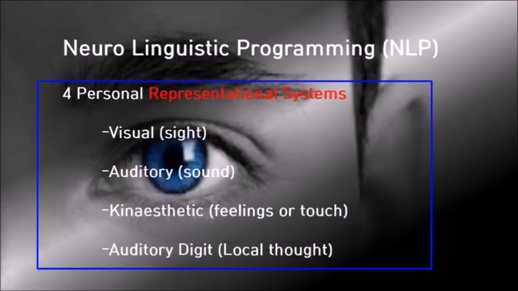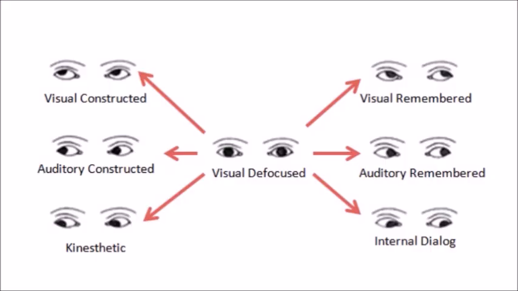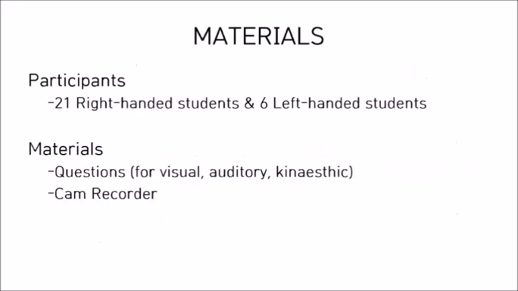So, what are these NLP eye accessing cues? People organize and process their experiences of the world using internal representational systems. According to the world of NLP, there are 4 personal representational systems: visual, auditory, kinesthetic, and auditory digital. The diagram here shows which representational system is indicated by our eye movement. It was observed that during a conversation, the direction towards which our eyes move indicates what representational system we are thinking in. For this experiment, 27 undergrad students participated.